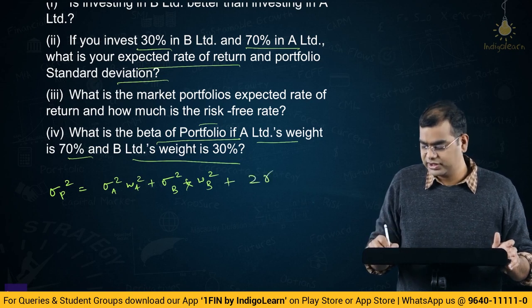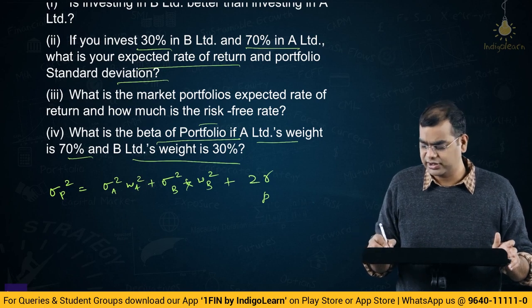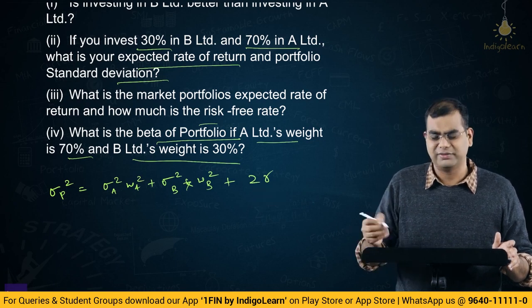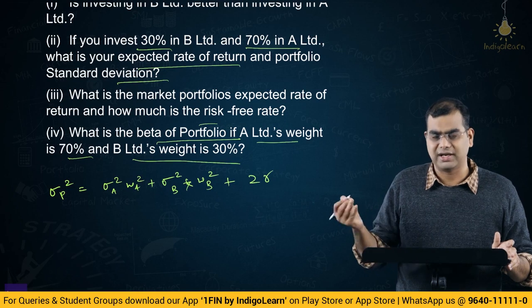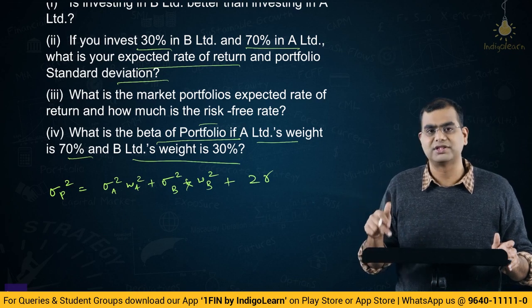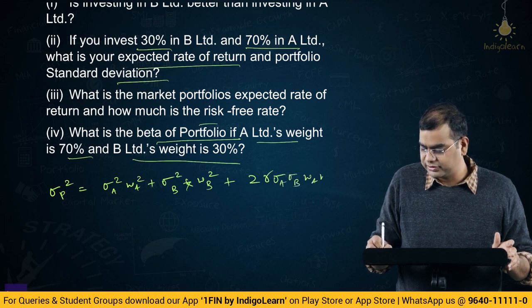So, one more thing friends, correlation can be represented by R or by something called rho. It looks like a small p, okay, different people use different connotations. R is also correct, rho, it looks like p, it is called rho. So, this is also correct. I am more comfortable with R, it is easier to remember, because R square is also a term that we use in statistics which is linked to correlation, which is why I remember R. Okay, 2R, standard deviation A, standard deviation B, weight A, weight B.